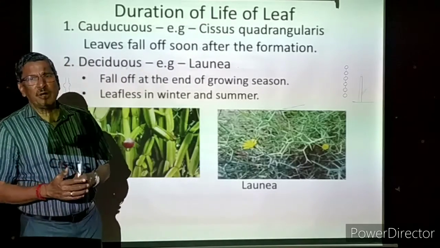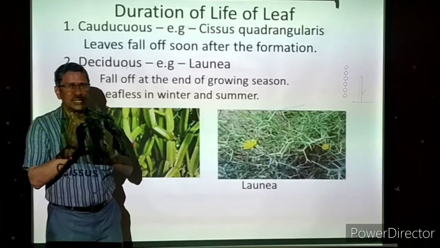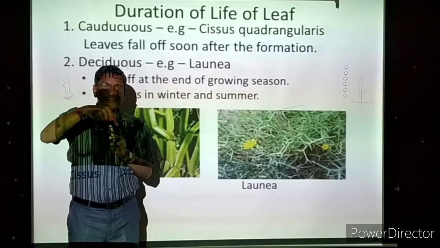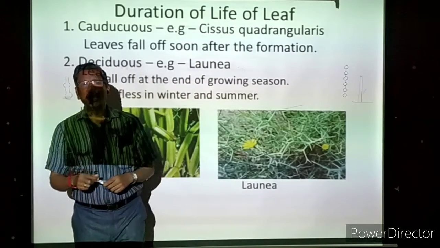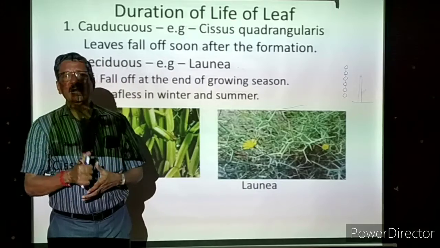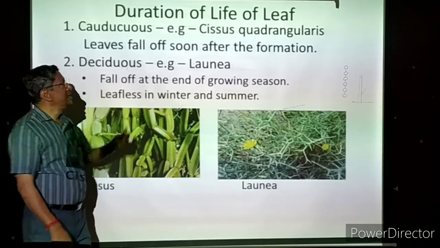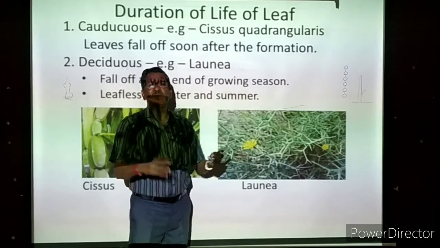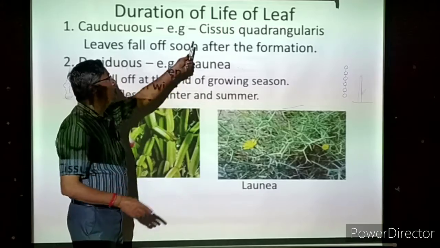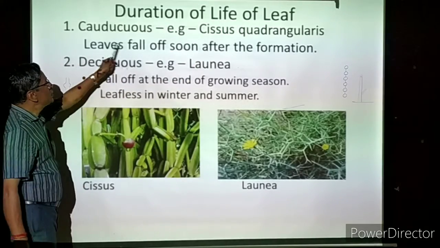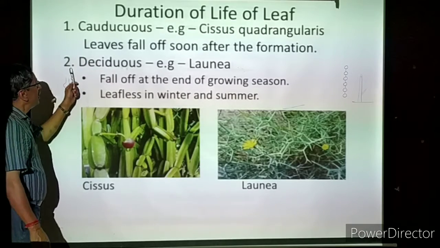But then without leaf, how is the plant surviving? The stem is green. The stem is thick and the stem is having 4 sides. The best example, Cissus, in common name, in Tamil we can say pirandai. The stem is preparing food, so leaf is not necessary. So the leaf will be formed but will fall off. If you see the growth, you can understand very well. Leaves fall off soon after the formation. That is called a caducus.